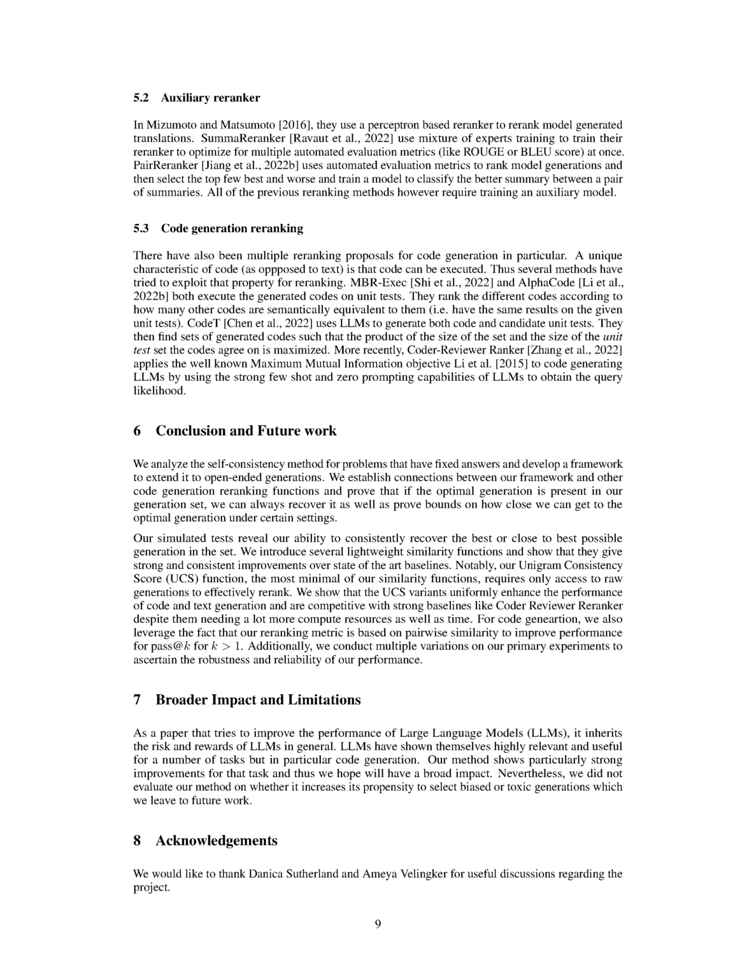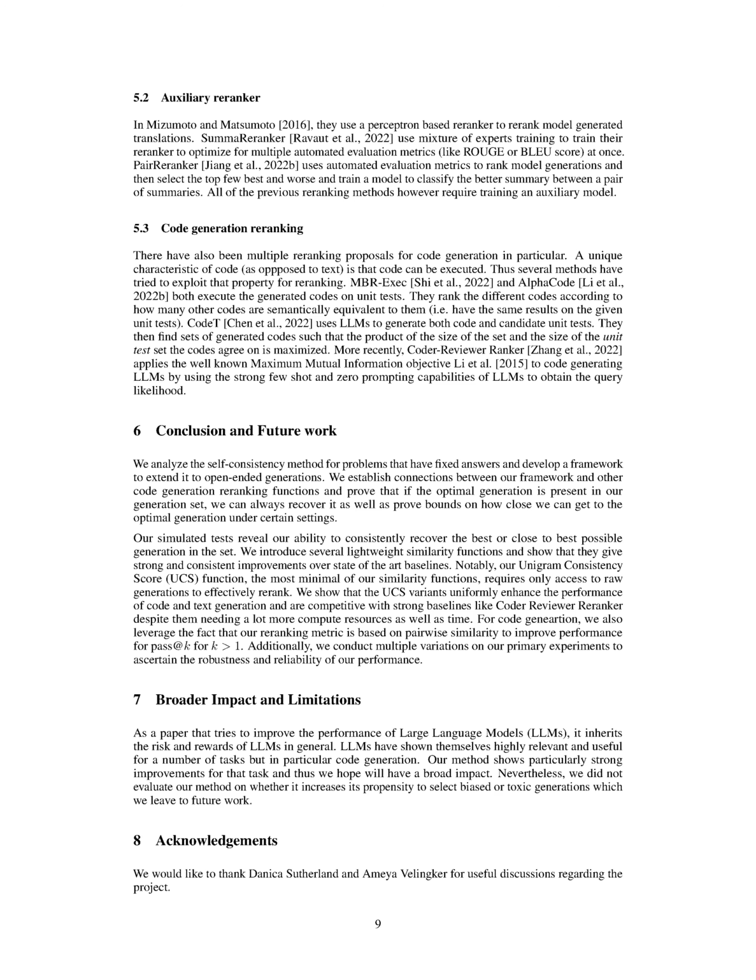Some methods use a perceptron-based reranker to reorder model-generated translations. The SUMA reranker uses a mixture of experts training to train their reranker to optimize for multiple automated evaluation metrics, like Rouge or BLEU score, simultaneously. The pair reranker uses automated evaluation metrics to rank model generations, then selects the top few best and worst, and trains a model to classify the better summary between a pair of summaries. However, all these reranking methods require training an auxiliary model.